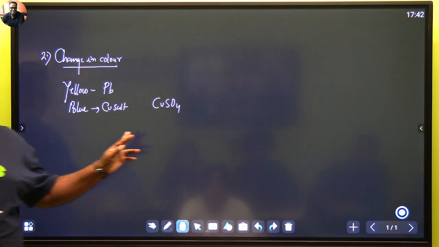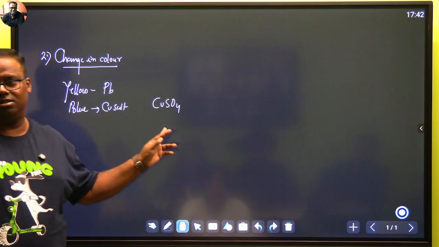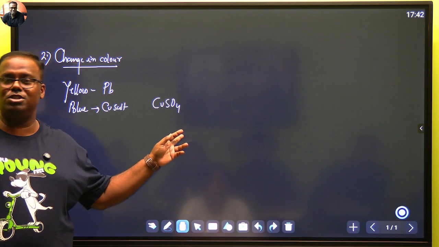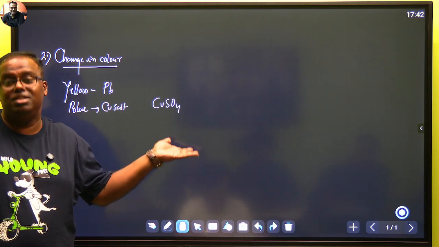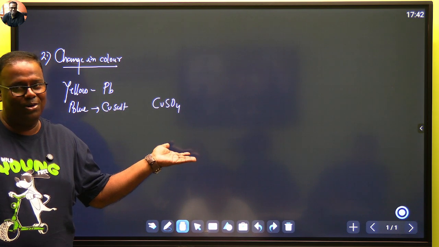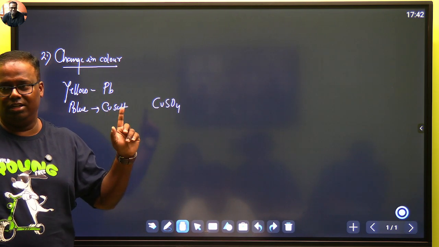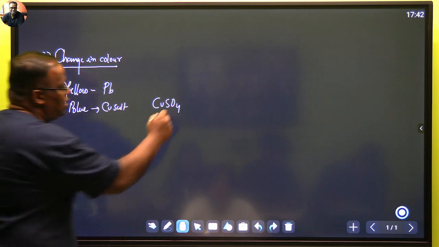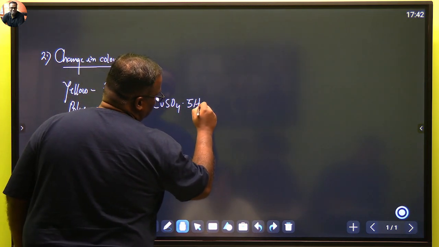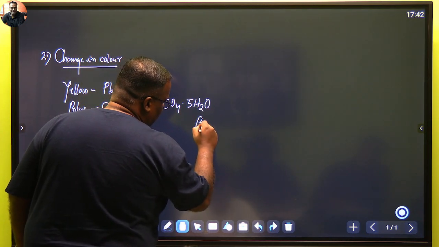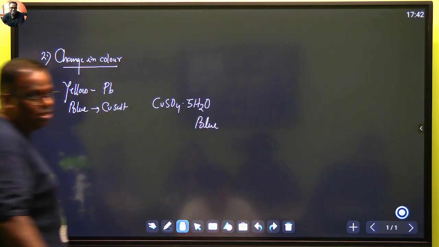Wrong, white. This is anhydrous. Hydrated copper sulfate will be colored. Metals and salts. Forgot? All hydrated salts are colored. Anhydrous salts are not colored. CuSO4.5H2O, to be proper, is blue in color. Hydrated salts are blue in color.